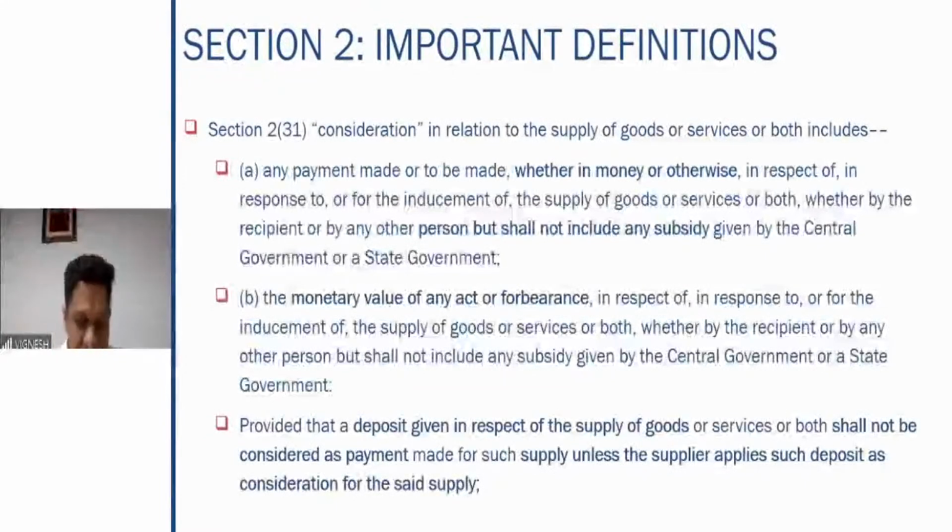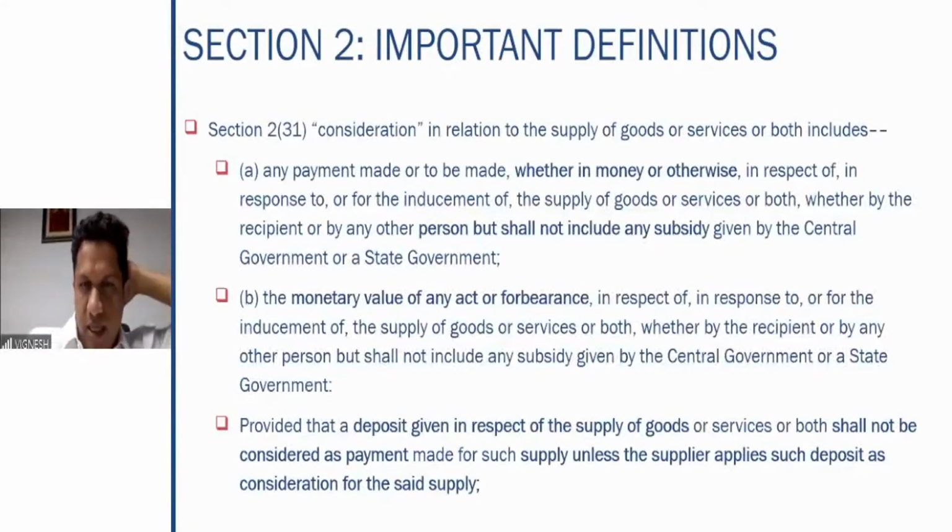Okay, then there is a provision also given here that a deposit given in respect of supply of goods or services shall not be considered as a payment made for such supply unless the supplier applies such deposit as consideration for the said supply. Fine.